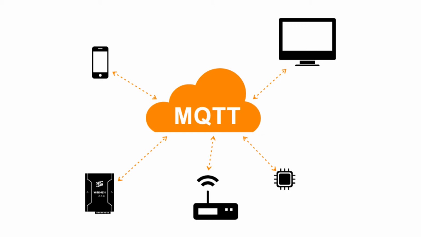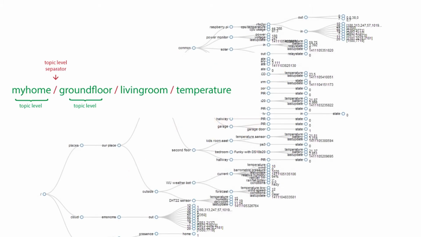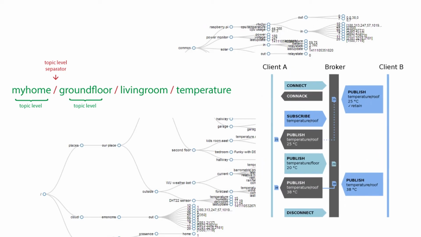MQTT stands for MQ Telemetry Transport, but previously was known as Message Queuing Telemetry Transport. The protocol usually runs over TCP/IP. However, any network protocol that provides ordered, lossless, bidirectional connection can support MQTT. Information is organized in a hierarchy of topics. When a publisher has a new item of data to distribute, it sends a control message with the data to the connected broker. The broker then distributes that information to any clients that have subscribed to that topic.